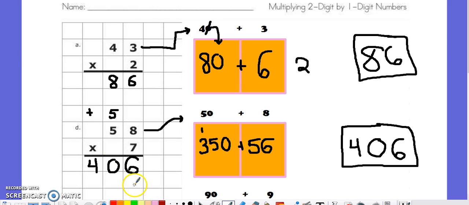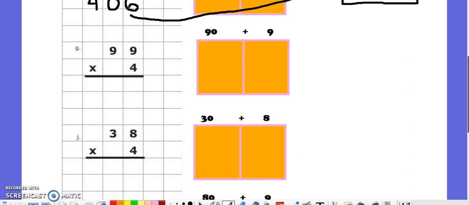I get the same exact answer, matchy-matchy, as it does over here, 406, when I have 58 groups of 7, or 7 groups of 58. However, you can multiply using place value and expand the number, or multiply using the standard algorithm by carrying numbers and adding in later. Let me do a couple more examples for you.